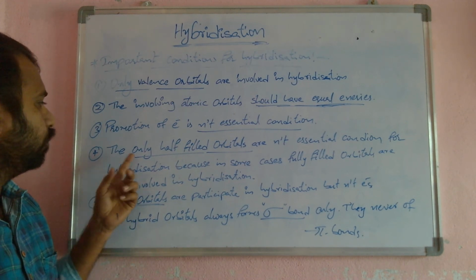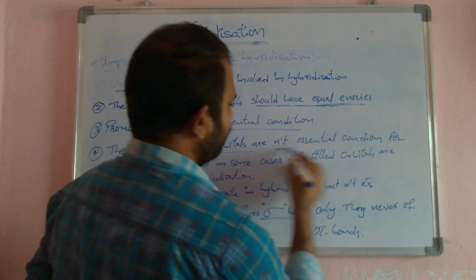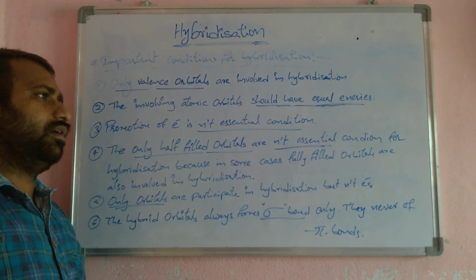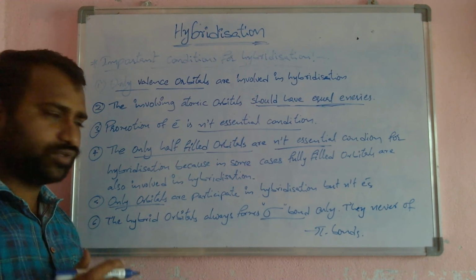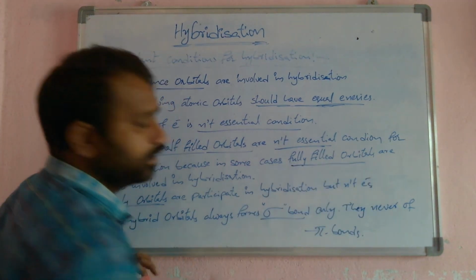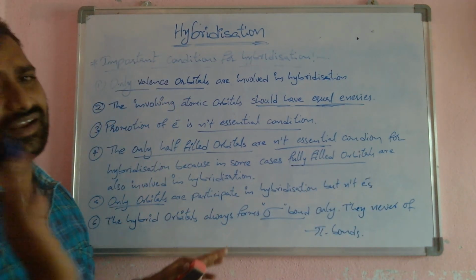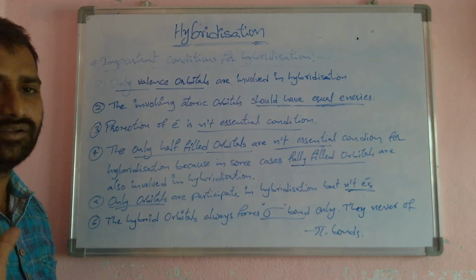Next, the fourth one: only half-filled orbitals is not an essential condition. In hybridization half-filled orbitals are not always involved; sometimes fully filled orbitals are also involved. Fifth, only orbitals are involved in hybridization, not electrons. Hybridization is applicable to orbitals, not electrons.